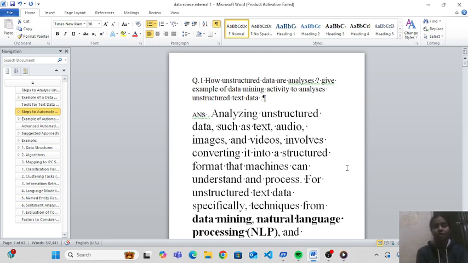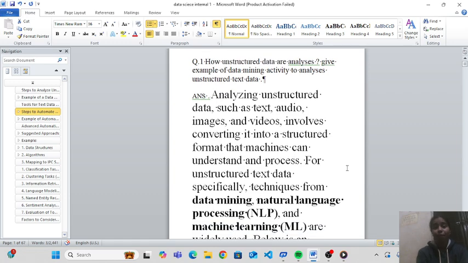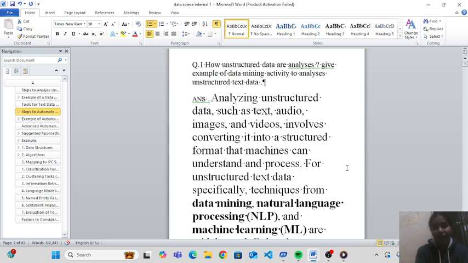So question first is how unstructured data are analyzed. Give an example of data mining to analyze unstructured text data. Okay. In this video we learn about how unstructured data are analyzed.